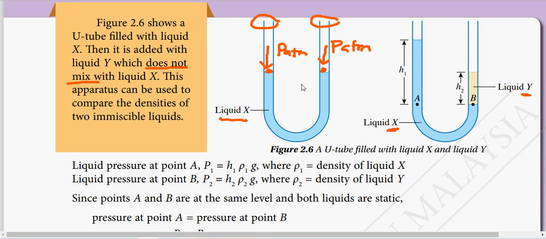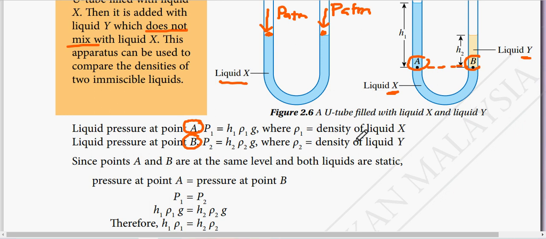So do you see from this diagram, we have point A and point B at the same level. So we say that the pressure at point A will be the same as the pressure at point B. Can you understand? Okay, I show you another diagram.